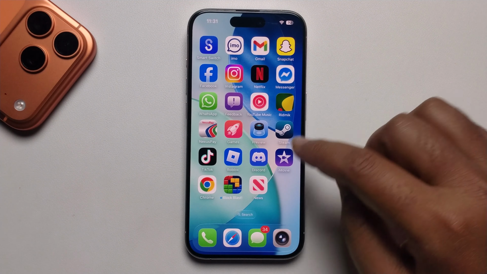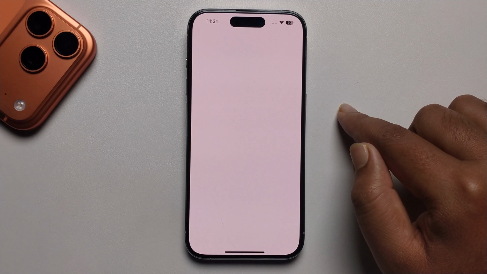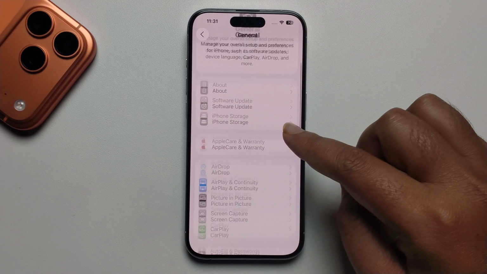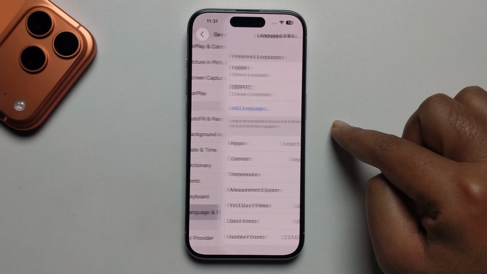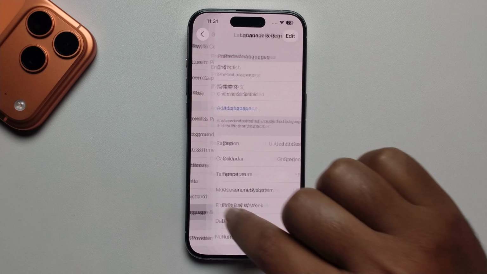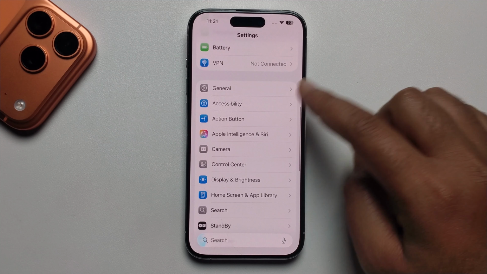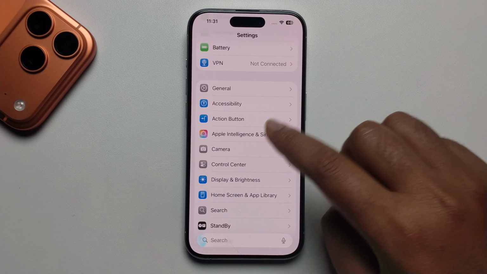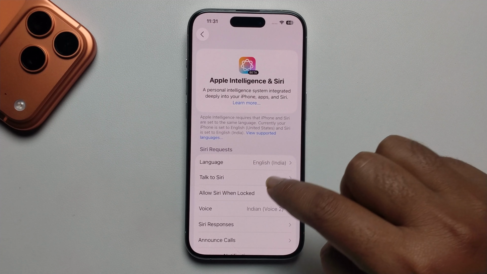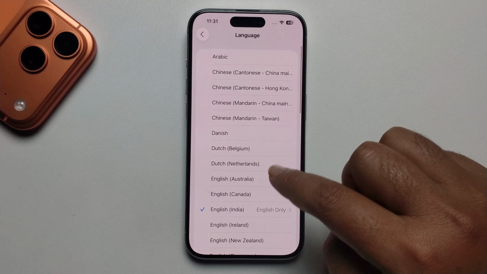Okay, alright, now successfully changed. As you can see, I've now successfully changed my country or region. So go back, and now I'm checking, opening Apple Intelligence and Siri, but still I'm not getting this option. So go to Language and select the language United States.